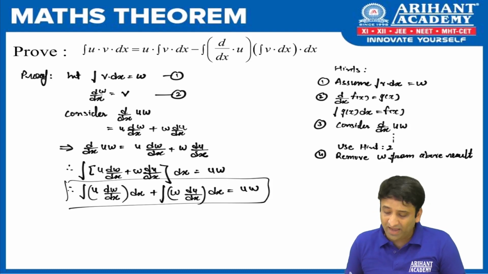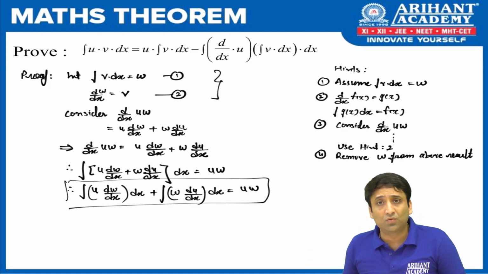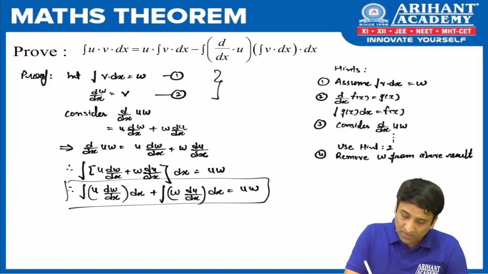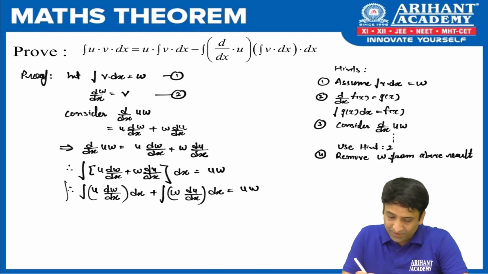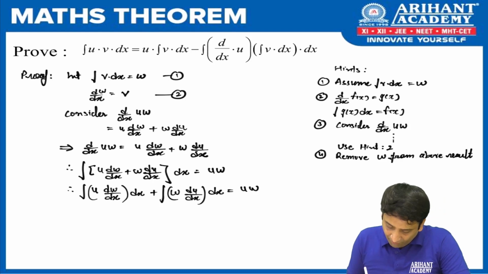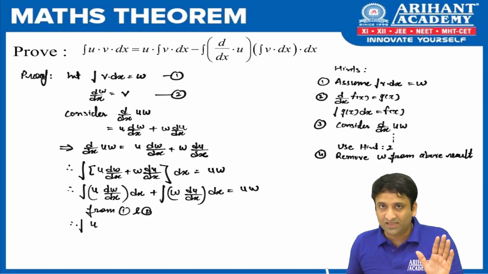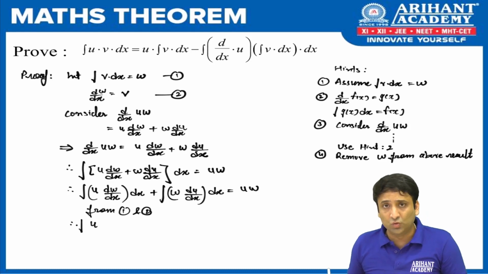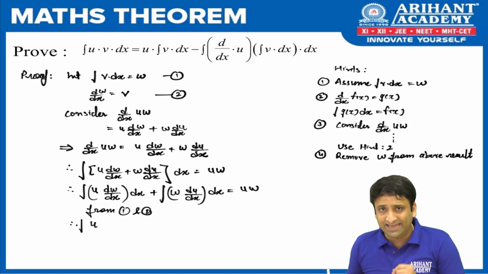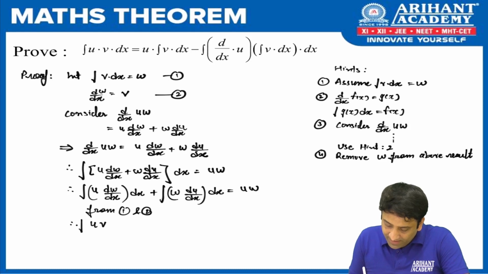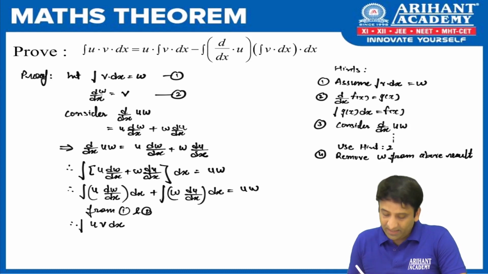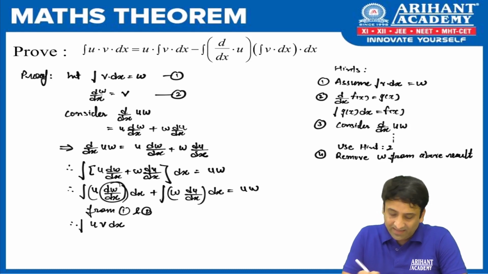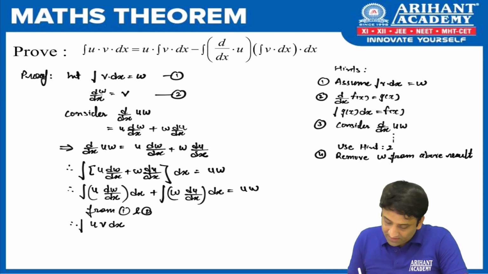So obviously for that we have already developed result 1 and 2. So let's use result 1 and 2 and eliminate w from the above expression. So from 1 and 2, tell me now, what do I get? The integration of the first term u as it is, we are not going to touch that. The second is dw by dx, just refer to result 2, and dw by dx can be written as v dx. So I'm going to replace this with v and the dx is there. So first term ready.